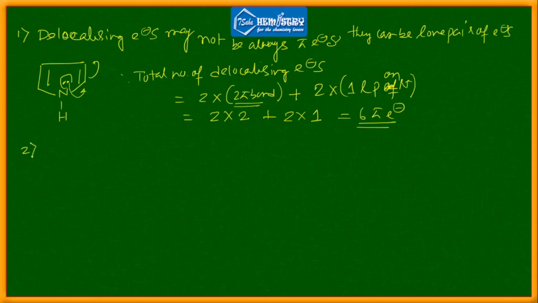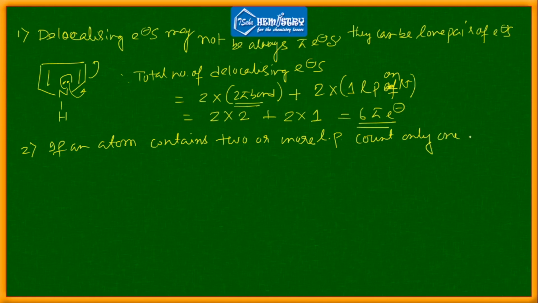Now rule number 2 is very simple. If an atom contains two or more lone pairs, then count only one lone pair as delocalizing electrons.